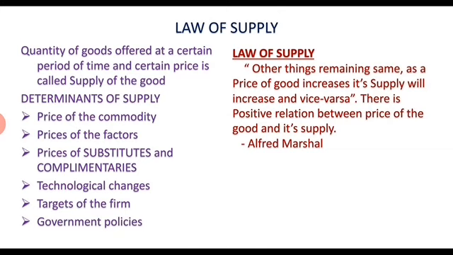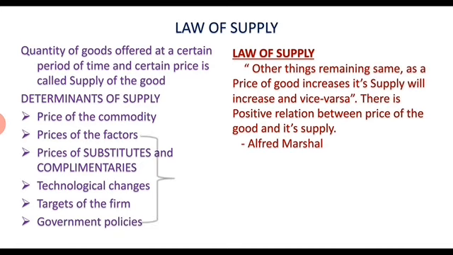Law of supply: the other things remaining same, as price of a good increases, its supply will increase and vice versa. There is a positive relationship between price of the good and its supply.